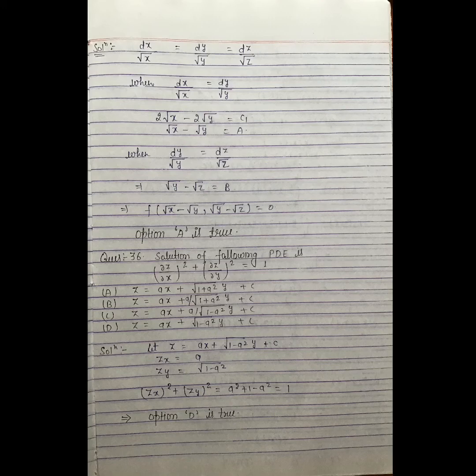So clearly we can see z is equal to ax plus root(1 minus a square) y plus c satisfies the given PDE. So our solution is z is equal to ax plus root(1 minus a square) into y plus c. Hence option D is true.